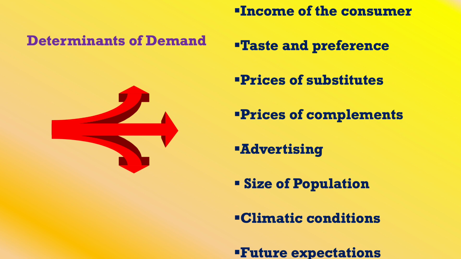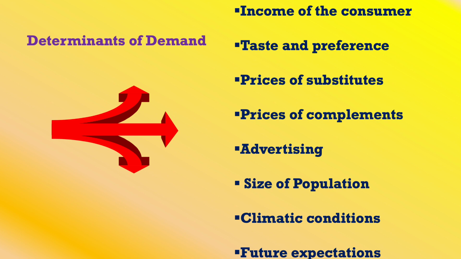Now he has got an increment, and his 25,000 has changed to 35,000 rupees. So based on the income, he will increase the demand for the commodity.